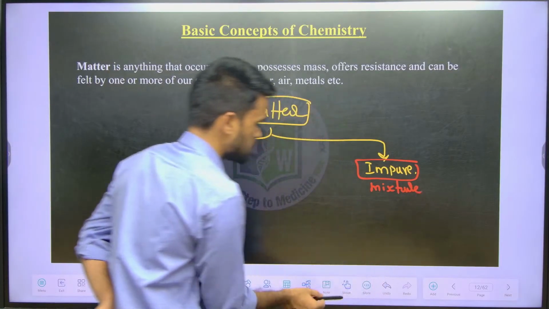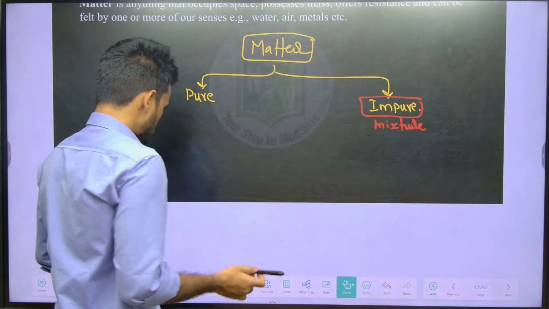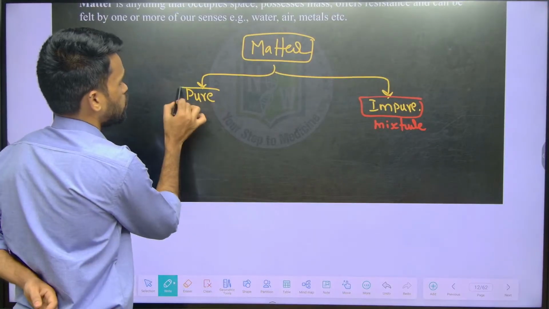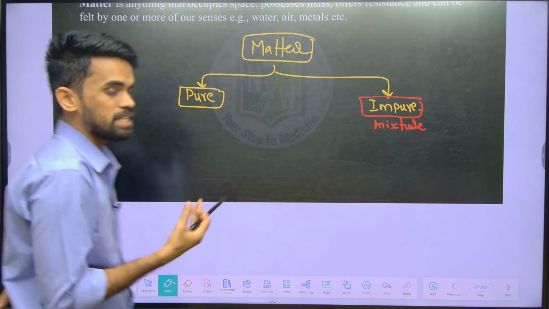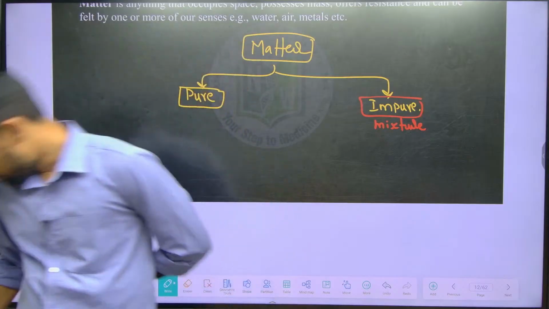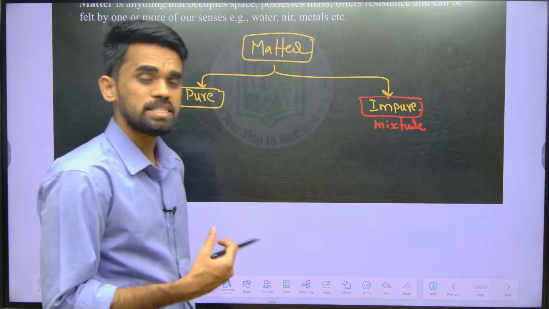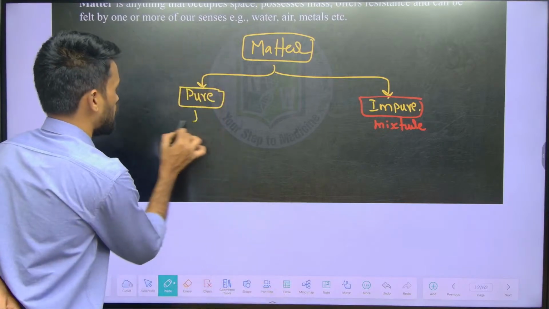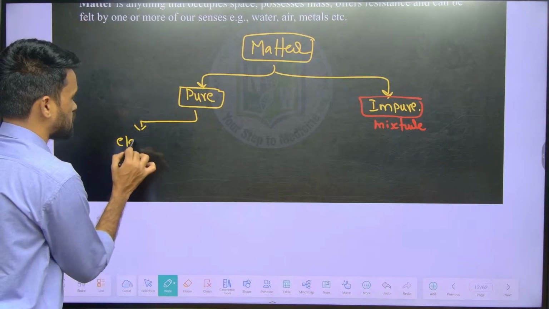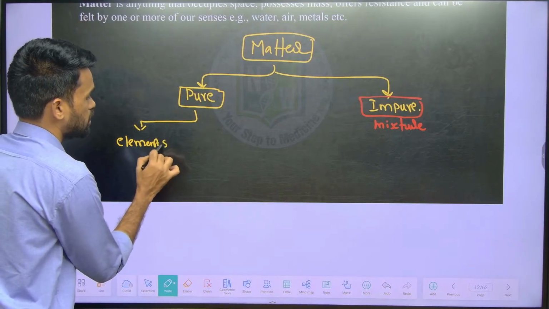So what does pure mean here? Pure means the individual existence of a particular thing. For example, elements are pure substances here.